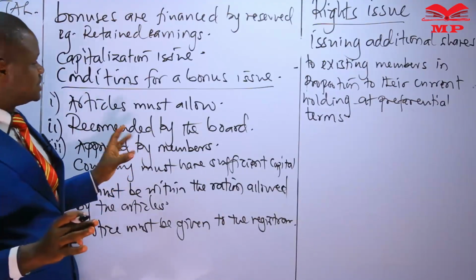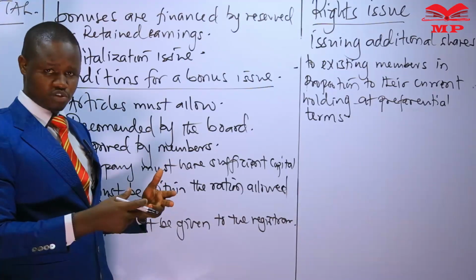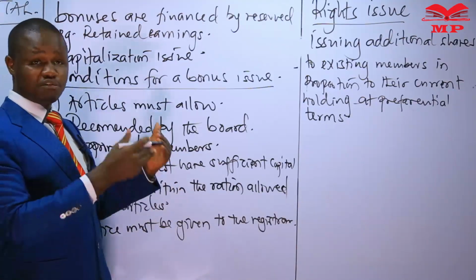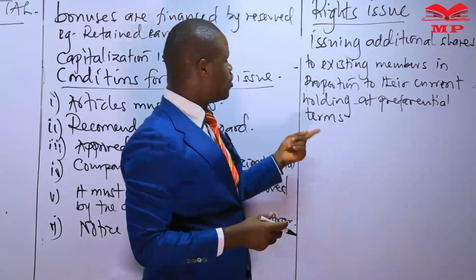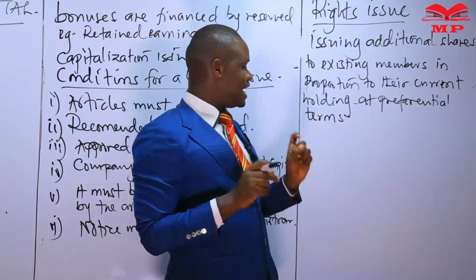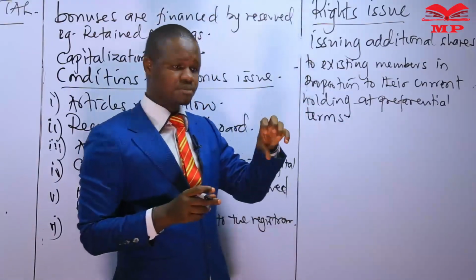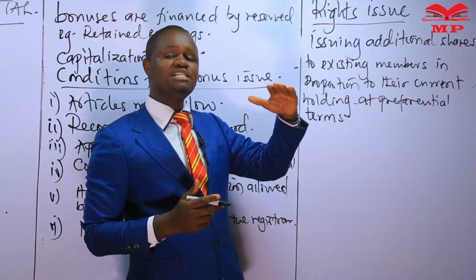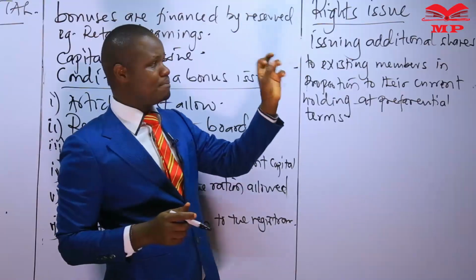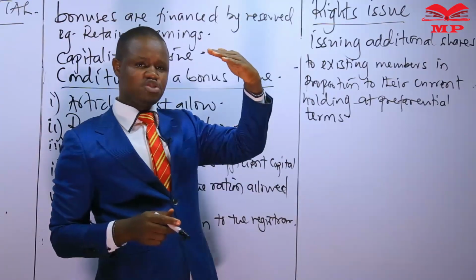So one of the differences you would see between a rights issue and a bonus issue is that in the bonus issue, we were not paying anything, so to speak. We were not giving any consideration for the shares we were receiving in respect of our current shareholding. In a rights issue, we are giving something, but the consideration that we are giving is at preferential terms. Usually, for listed companies, the rights issue will be executed at a price lower than the market value. So if the current market price at the stock exchange is 50, maybe we could be doing a rights issue at 45.